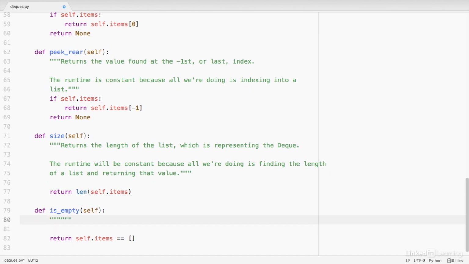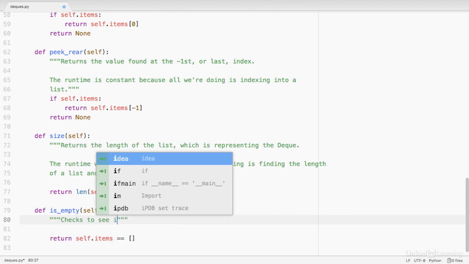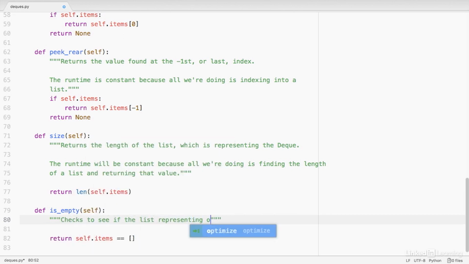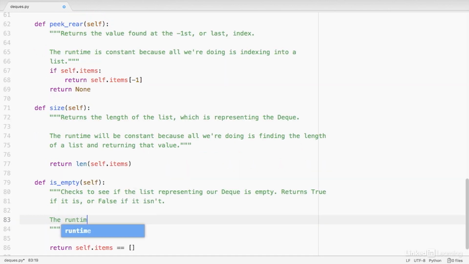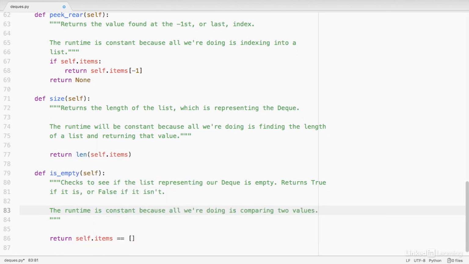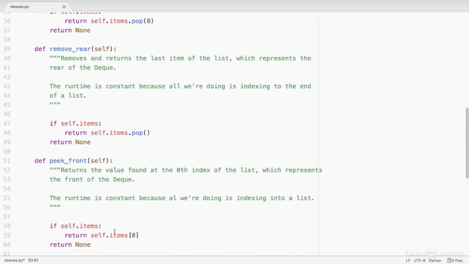And in summary, what this is doing is it's checking to see whether or not items is an empty list. Checks to see if the list representing our deque is empty. And it returns true if so, or false if it isn't. The runtime here is also constant because all we're doing is running a Boolean check and returning that value. And now our whole entire deque class has been coded.